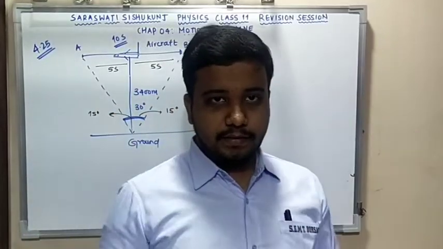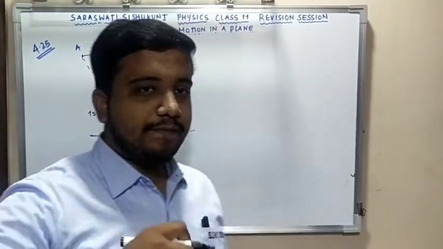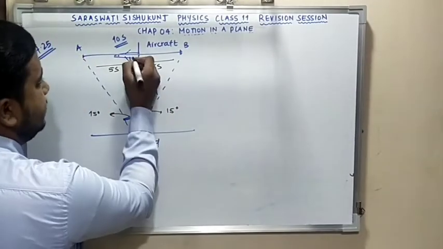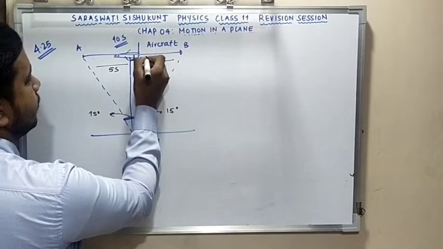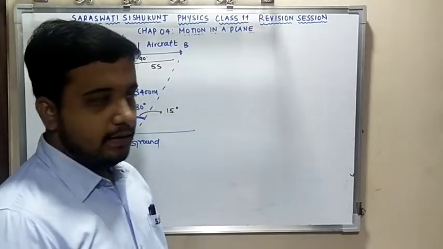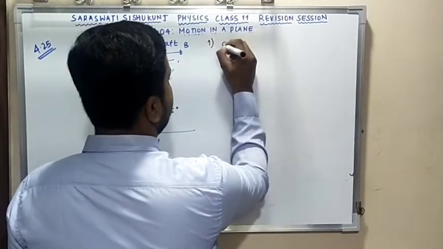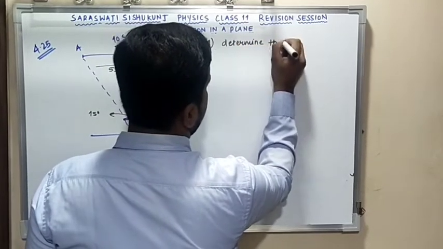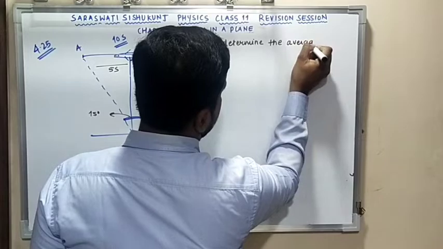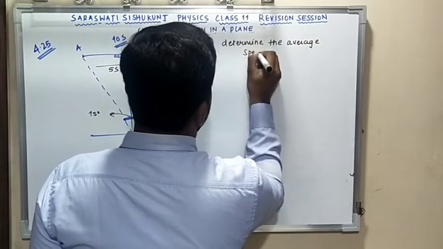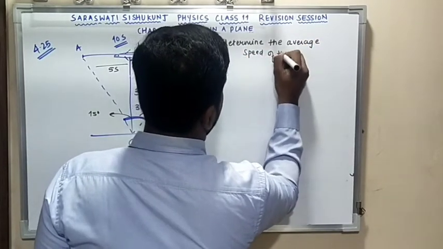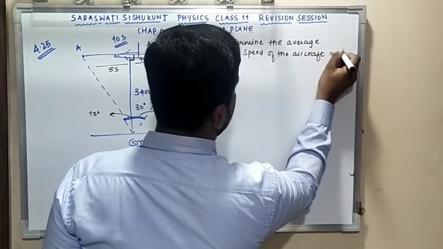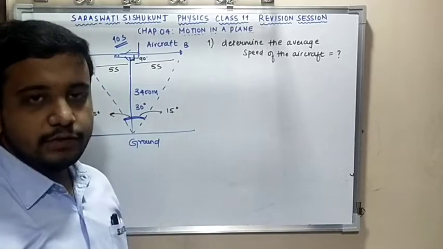10 seconds apart. Height 3400 meters. I can get it. This is 90 degrees. Yes sir, this is 90. They are asking to determine the average speed of the aircraft. Clear? Now how to do it, sir? How to get the solution for this?